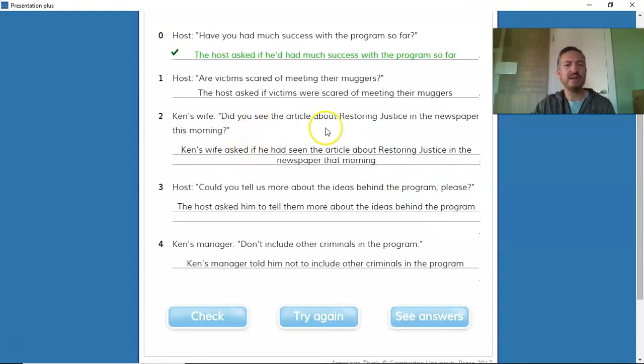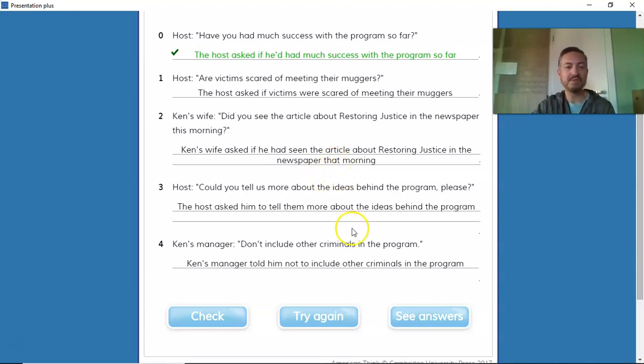Ken's wife: "Did you see the article about restoring justice in the newspaper this morning?" Ken's wife asked if, because this is a yes or no question. In this case, we have to use if and the verb asked. So Ken's wife asked if, "did you see?" Because she was asking him, we have to change you to he. So he asked if he, "did you see" is past. It goes to the past perfect. If he had seen the article about restoring justice in the newspaper, this becomes that morning.